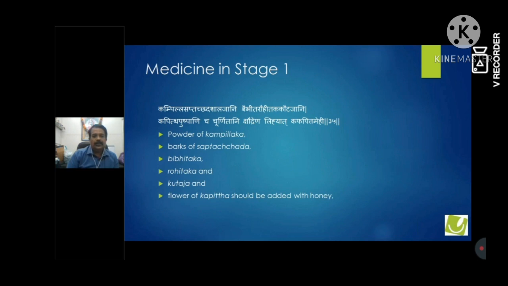What are the medicines in stage 1? I have given some references from Charak Samhita just to show you that whatever medicines they have used are of Katu, Tikta and Kashaya Ras. This is similar to what we have seen. This is a Kapha Pitta Pramehi, so this is similar to what we have thought of for the first stage treatment.